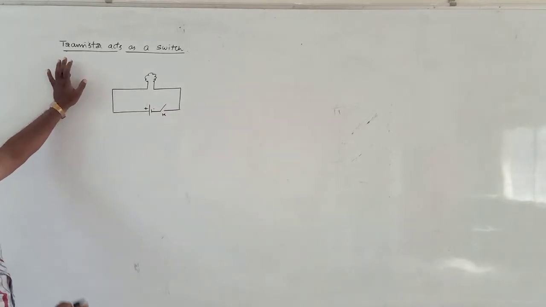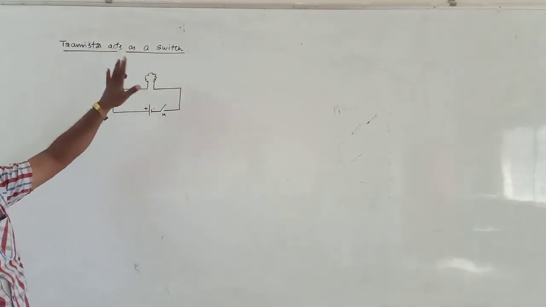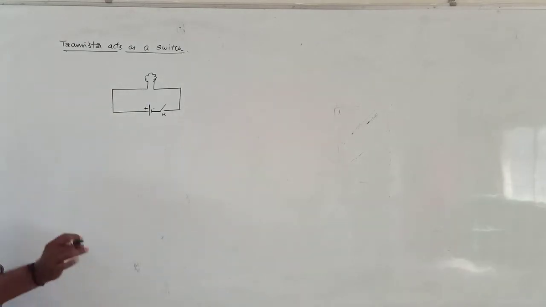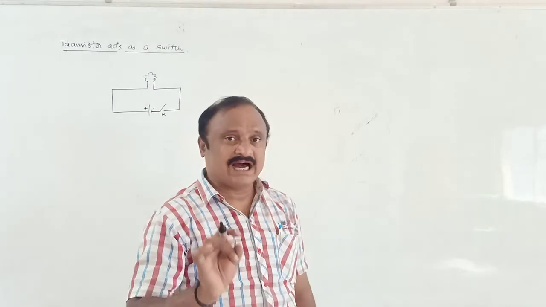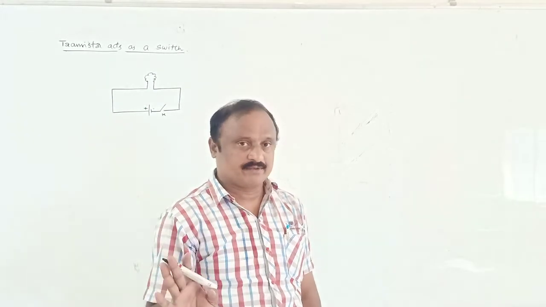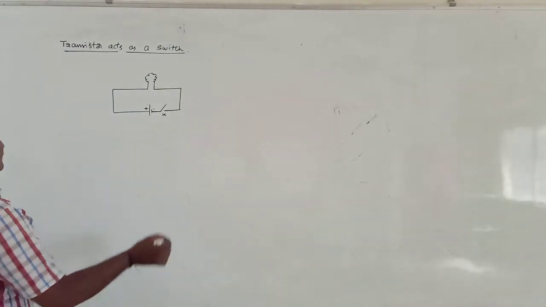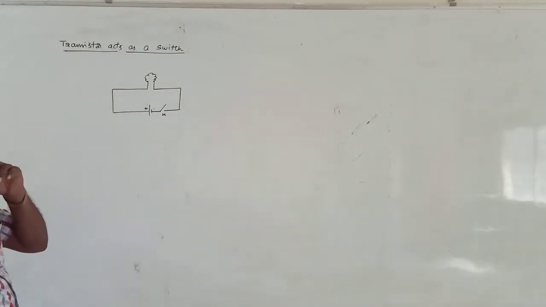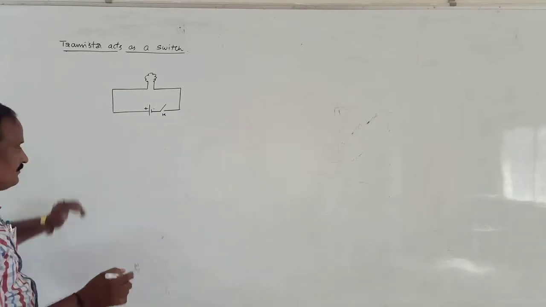In the same way, how does a transistor act as a switch, working as an electric switch in electric circuits? This is very important for the IP mode, not objective type. This is only a theory concept, right? First, the transistor acts as a switch. Which type of transistor? NPN transistor, also in common emitter mode.